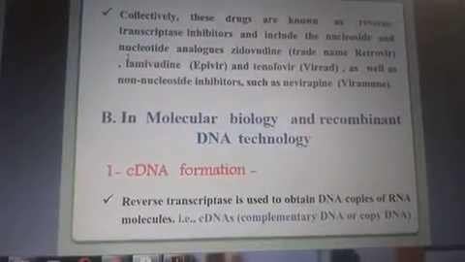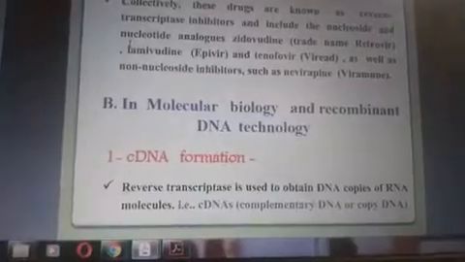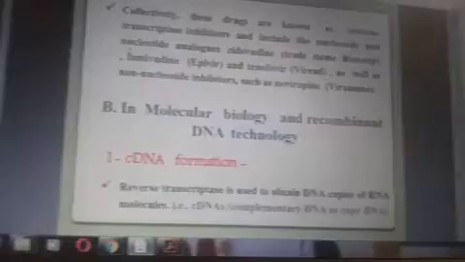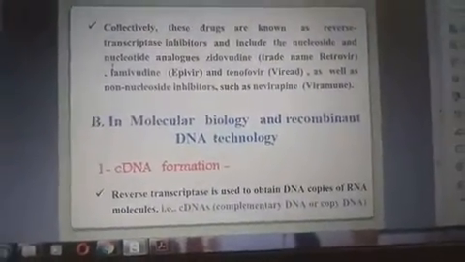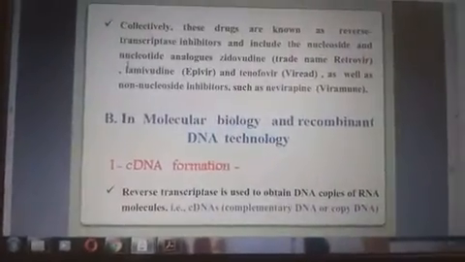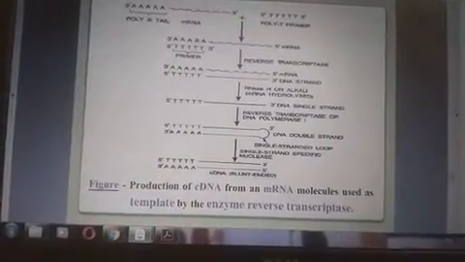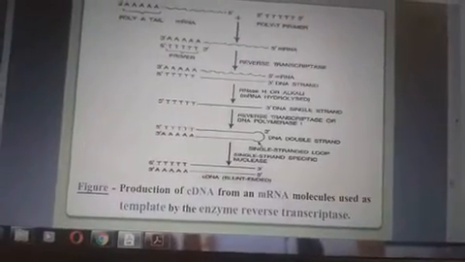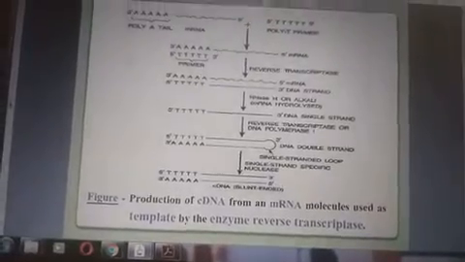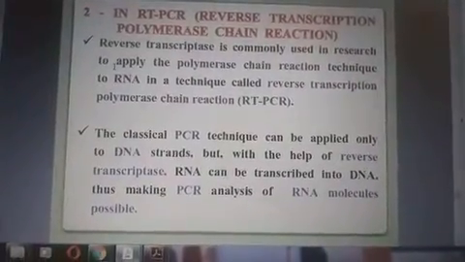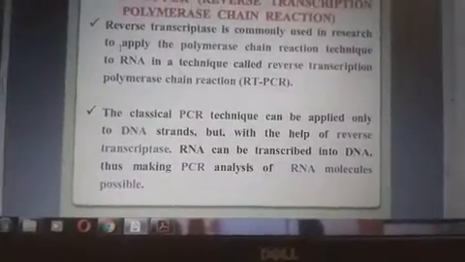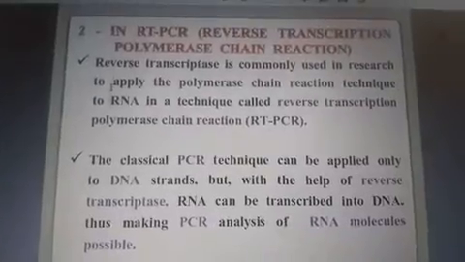Collectively, in molecular biology and RDT, cDNA formation can be used for the cDNA library. If you have a genetic material, that is the RNA, whatever coding it has, it will be having as a DNA. Reverse transcription is done. The production of cDNA is a simple process using a reverse transcriptase enzyme. You can produce a DNA library from this. Reverse transcription PCR is commonly used in research to apply the PCR technique, that is, to create multiple copies.